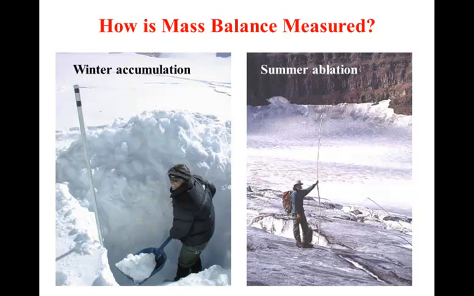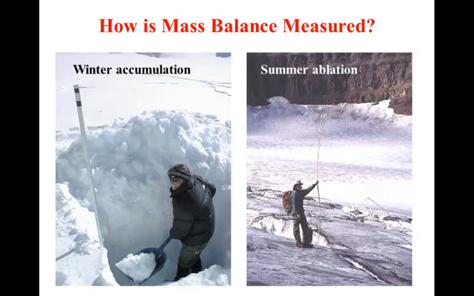Measuring mass balance is technically simple. The equipment used is relatively straightforward, but it takes a lot of field and grunt work to accomplish these measurements, and it takes dedication to collect those measurements over many years to produce a record of mass balance that might reflect a change in climate. Again, change in climate is not measured day to day or year to year, but measured over longer time periods, decades to centuries. So to get a record of glacier mass balance that might be reflecting changes in climate, we need to be measuring mass balance for a given glacier over a period of at least several decades.